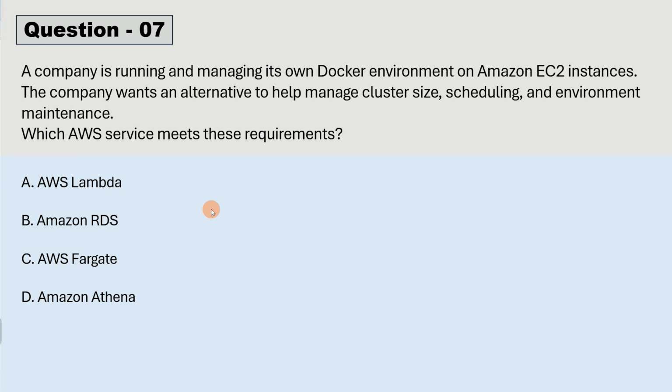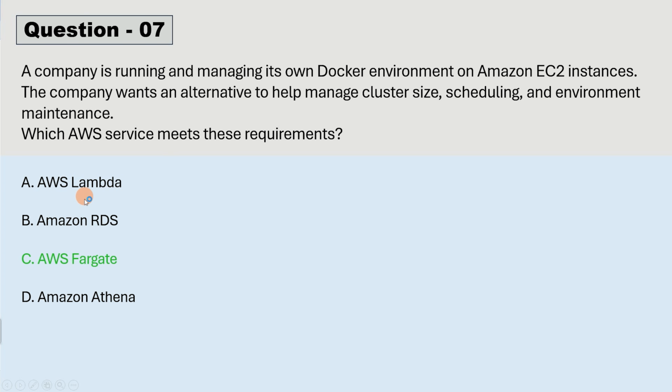So let me reveal the correct answer. Correct answer here is option C, AWS Fargate, because the company wants to replace Amazon EC2 instances. And AWS Fargate is a serverless compute engine that lets you run containers without managing the underlying infrastructure. So AWS Fargate will be the best replacement for EC2 instances because they want to deploy a Docker environment.